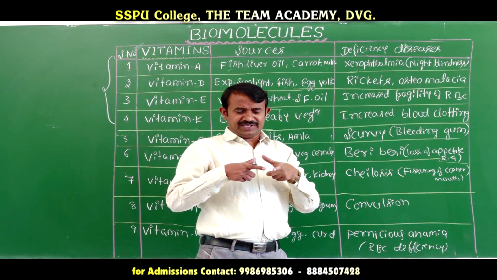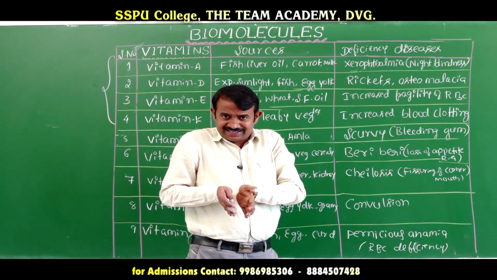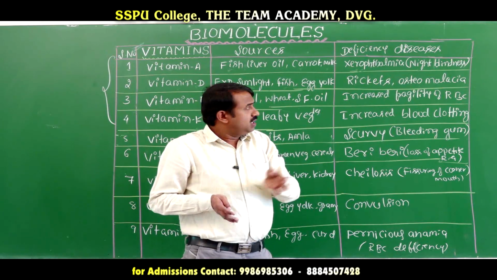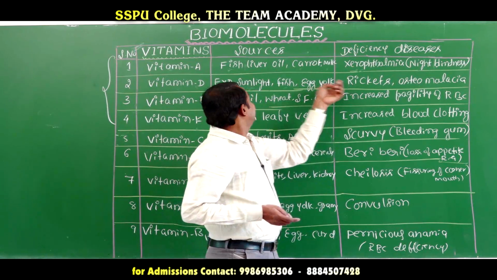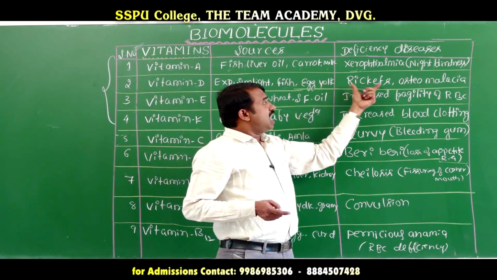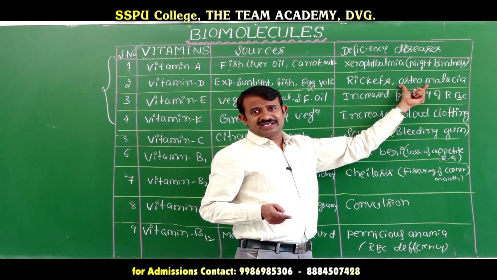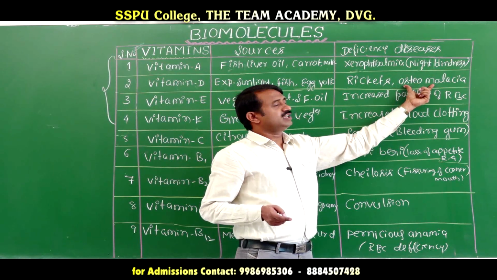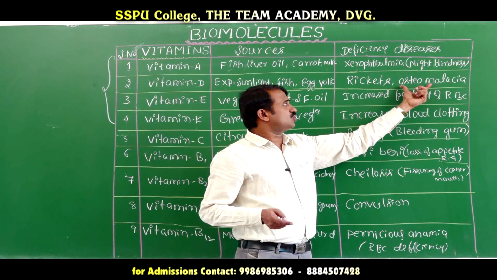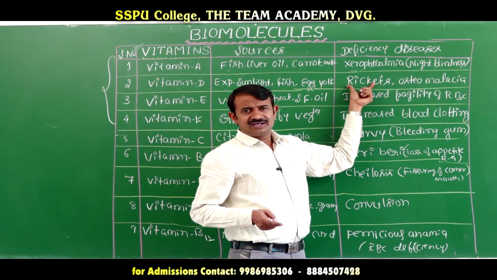Rickets means the bones form like this, bent, due to deficiency of vitamin D. Osteomalacia, with retarded growth, is weakness of the bone.